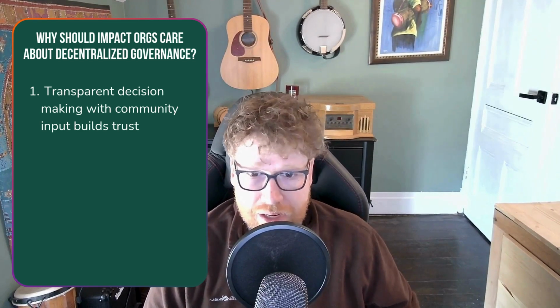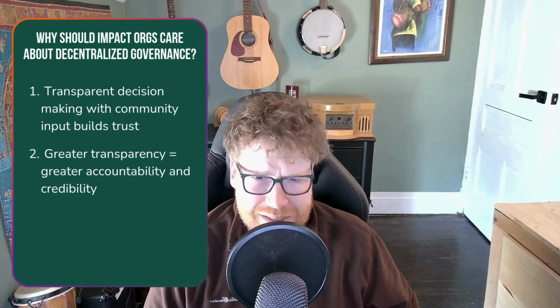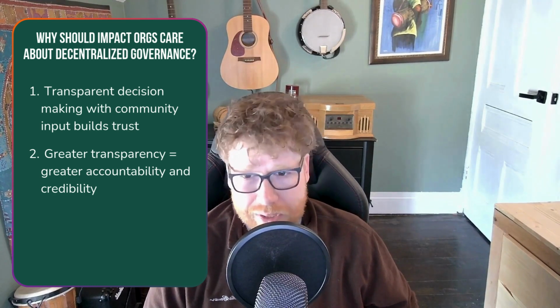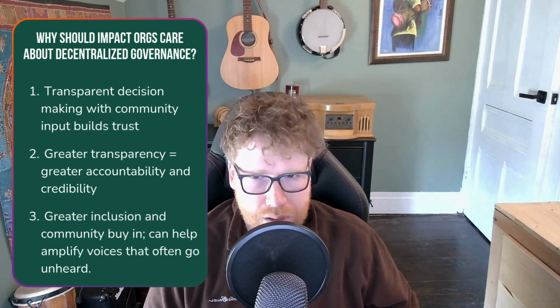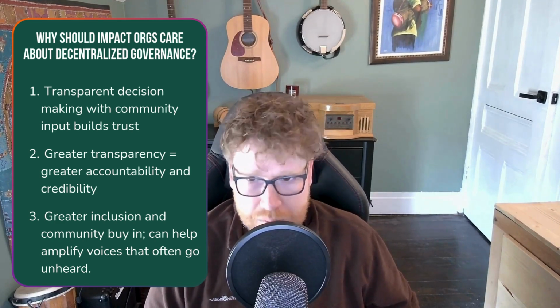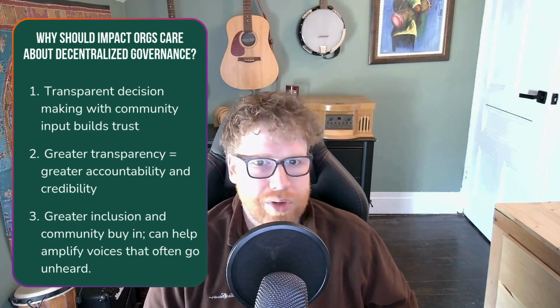Accountability is the second benefit here, in that when every vote is recorded on chain, there's no hiding behind closed-door processes. Decision makers are publicly accountable for their choices. And inclusion. Traditional governance tends to favor those already in power. Decentralized models, especially ones experimenting with quadratic voting and reputation systems, can amplify voices that usually go unheard.